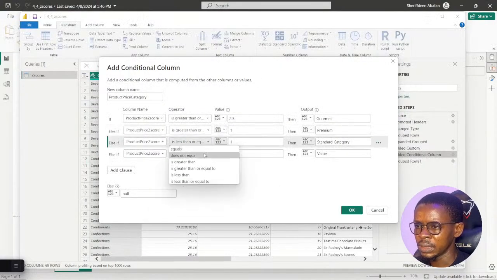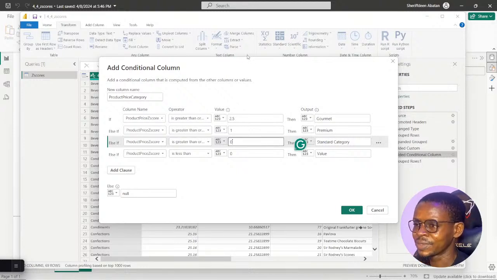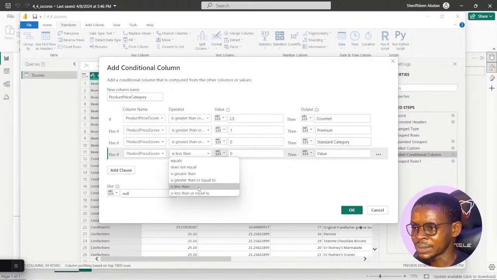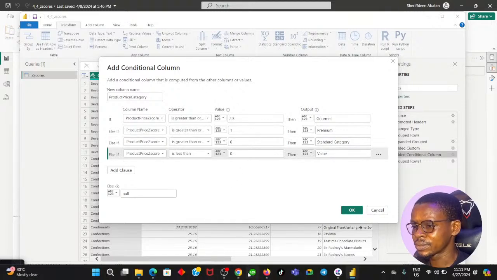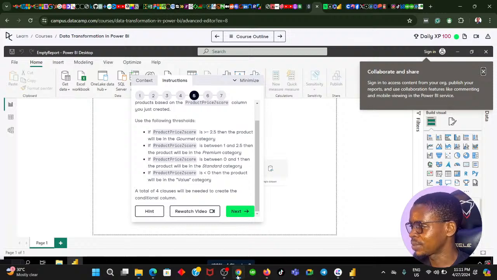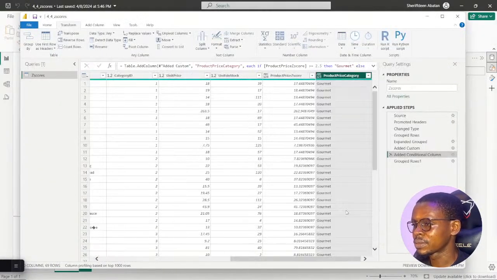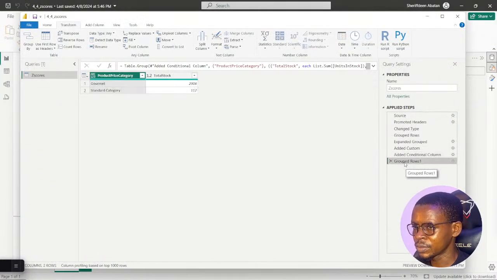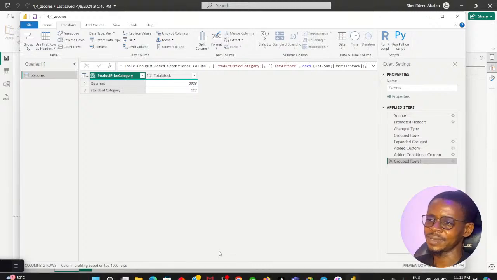That means it should be greater than or equal to 0. Definitely. Greater than or equal to 0. This should be less than 0. I think I figured it out. It's less than 0. And let's give it one last shot. Okay. Go to us. We still have the same thing.